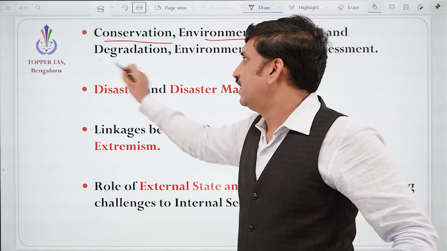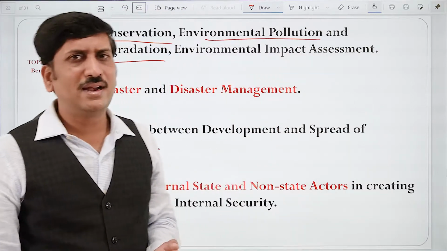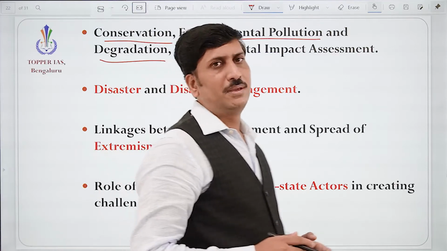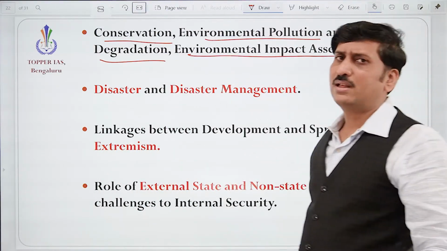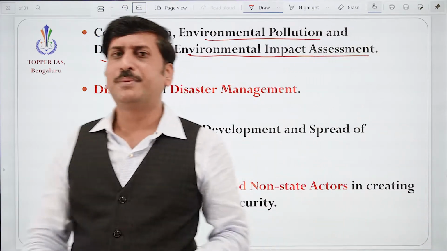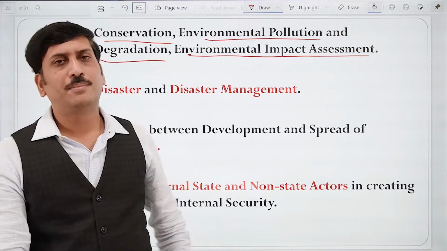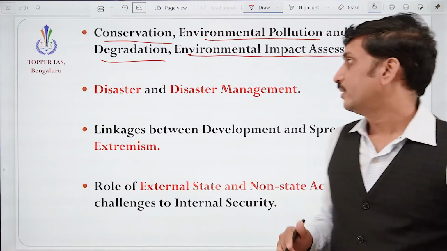Degradation of land: when the population is increasing and the pressure on land is increasing, the availability of land is reducing, mainly because of degradation. And environmental impact assessment: whenever a new industry needs to be set up, the impact needs to be assessed, how it creates a problem for the environment. We need to understand all these things.